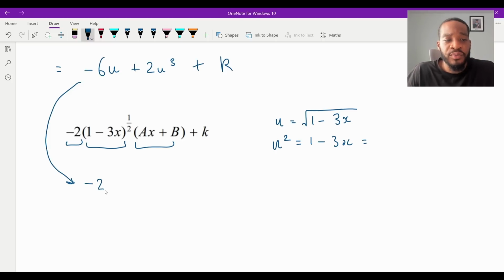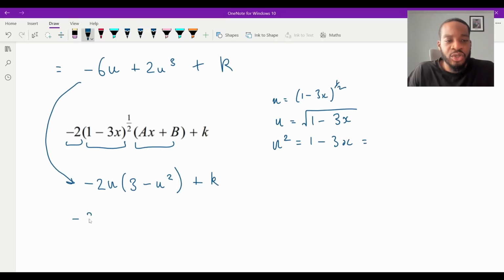If I take out a -2, right, then that would become +3. Actually, as well as that, I can actually take out u, can't I? I could take out a -2u, can't I? So in that case, that would be a 3, and then that would be a minus u squared, isn't it? Like that. And then that would be plus k. So we're here. Remember, we've taken out a -2u. Remember, u is equal to the square root of 1 minus 3x, which is the exact same as 1 minus 3x to the power of half.